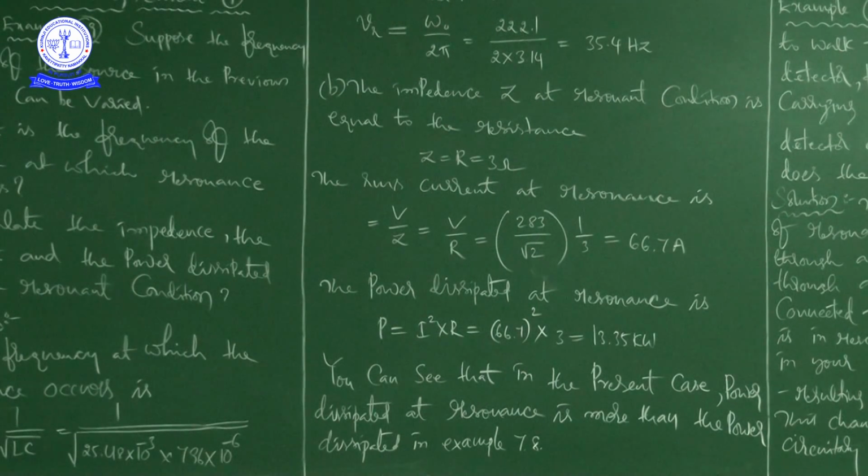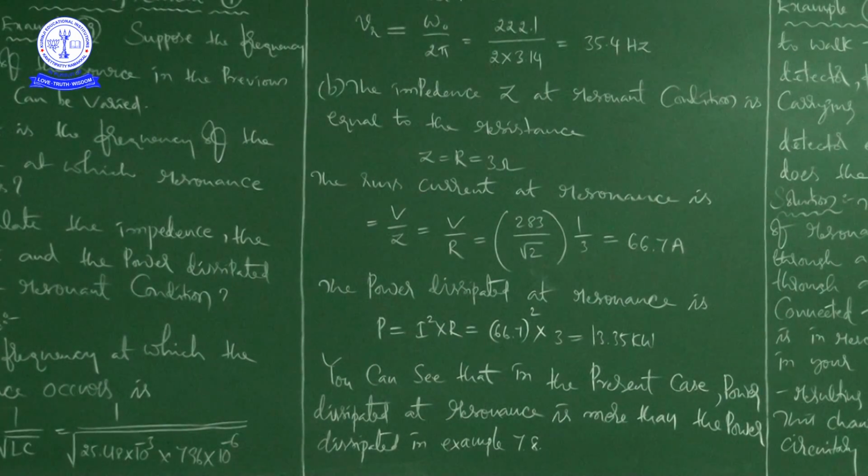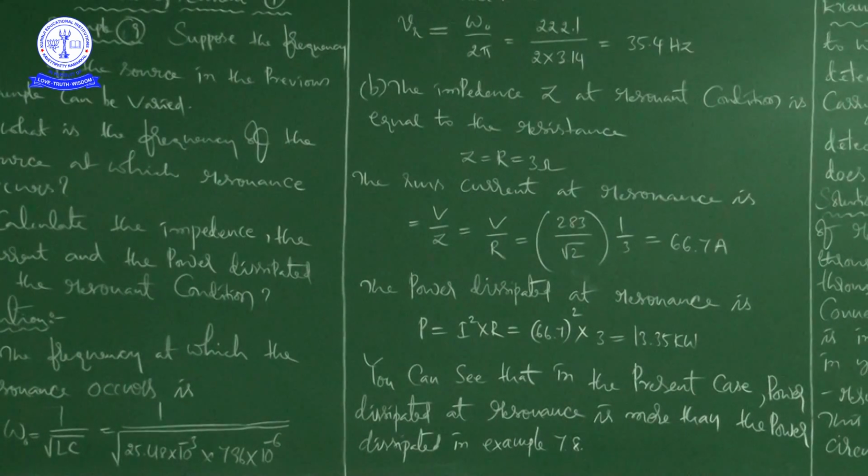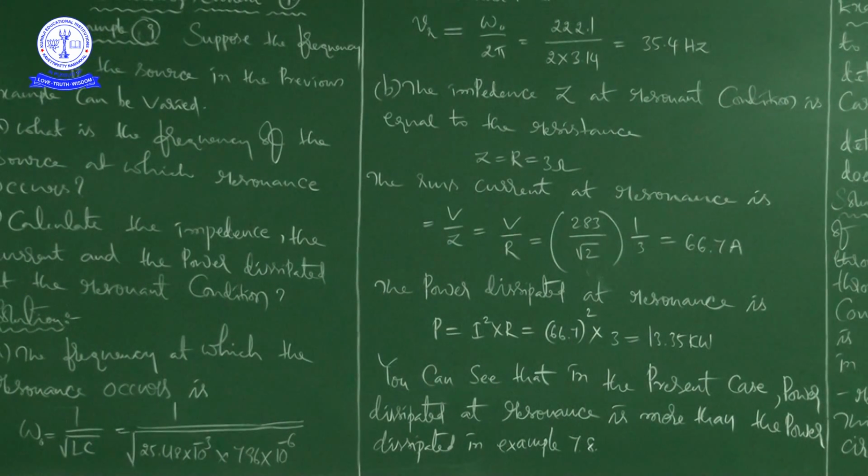Next, there are two things to calculate, A and B. Now we calculated A, and that value is 35.4. Next, in B, he is asking to calculate the impedance, the current and the power dissipated at the resonant condition.